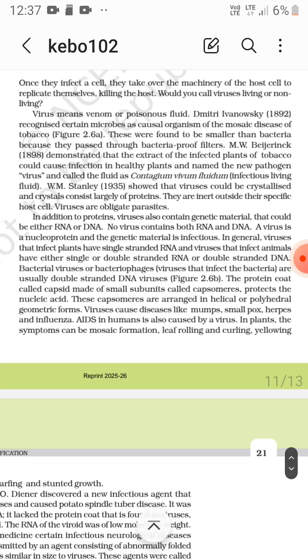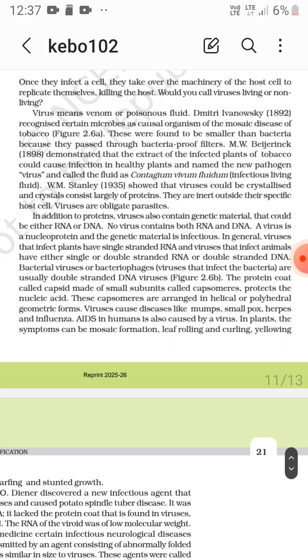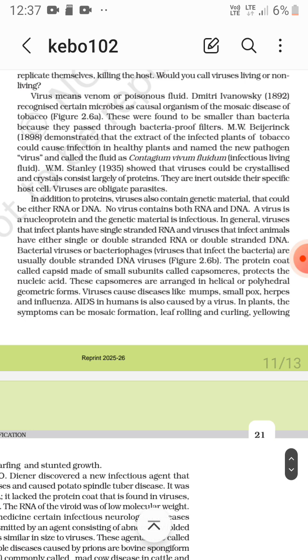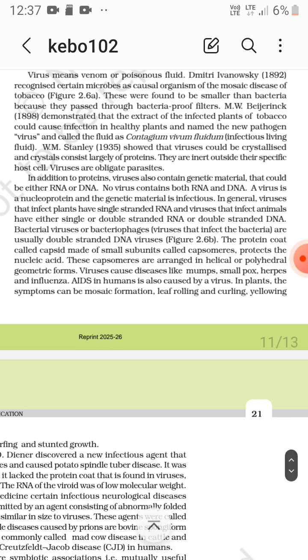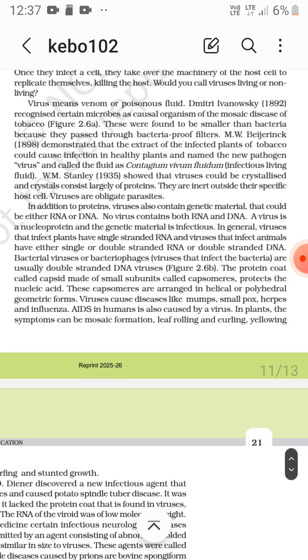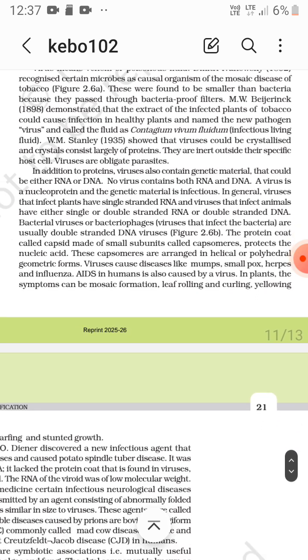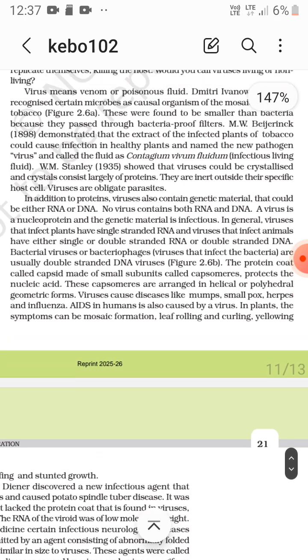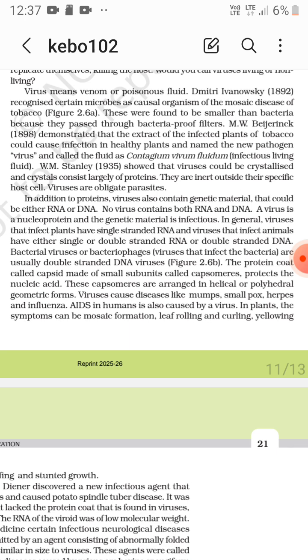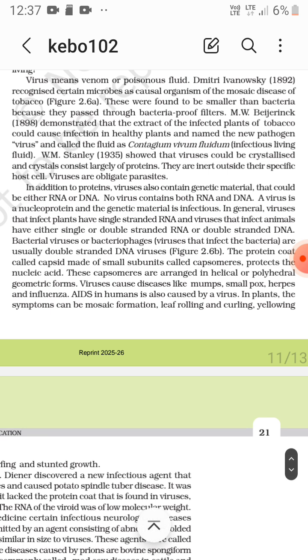Now W.M. Stanley, 1935, showed that viruses could be crystallized, and crystals consist largely of proteins. They are inert outside their specific host cells. Viruses are obligate parasites, I mean, they can live as a parasite only. In addition to proteins, viruses also contain genetic material that could be either RNA or DNA. No virus contains both RNA and DNA.